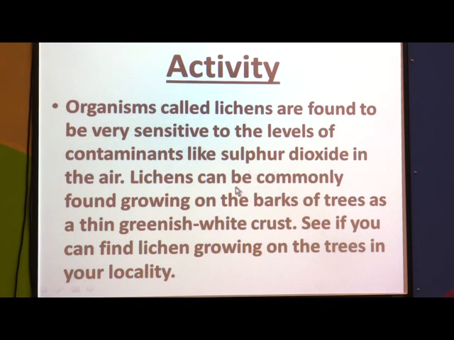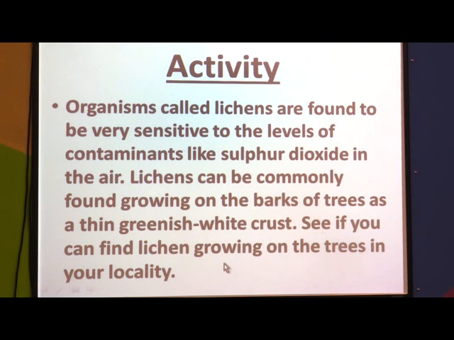Lichens can be commonly found growing on the barks of trees as a thin greenish white crust, a thin greenish white layer. That is nothing but the growth of lichens.